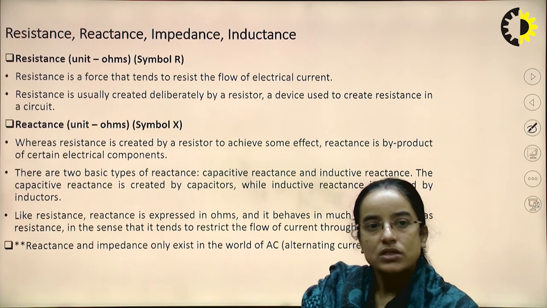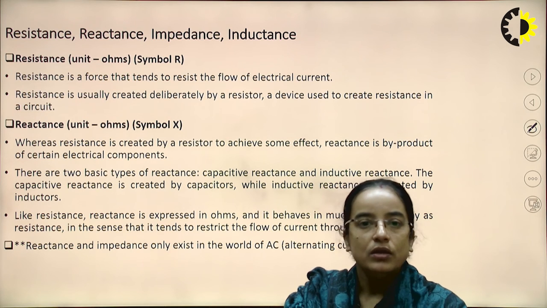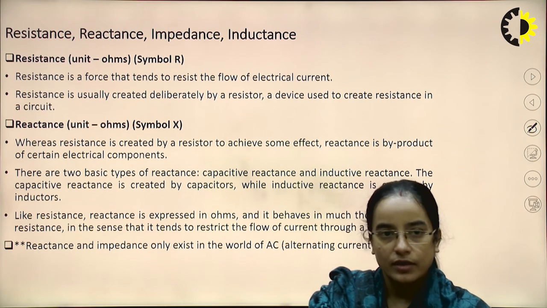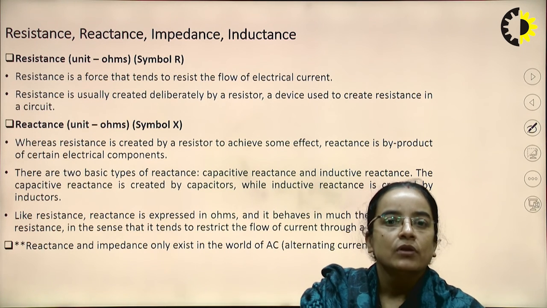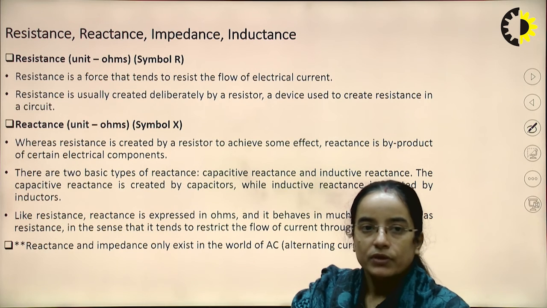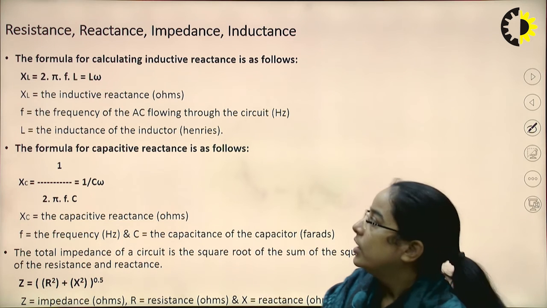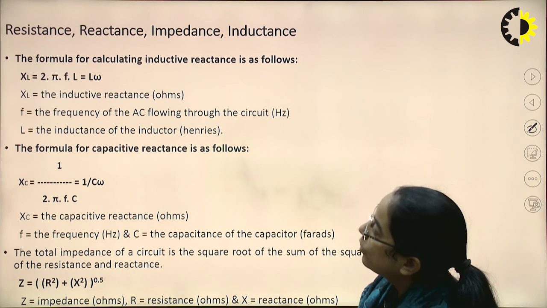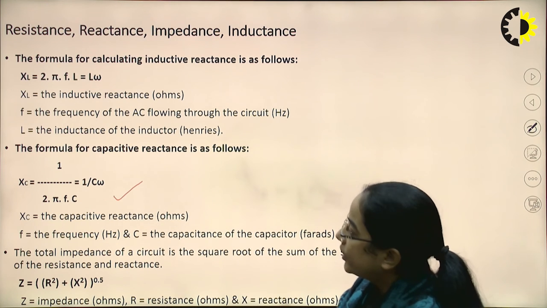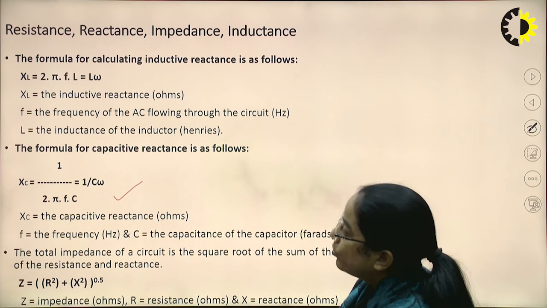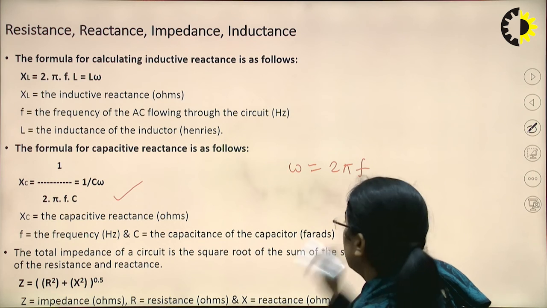Resistance is the term when we are dealing with a DC network. Resistance, reactance and impedance only exist in the world of the AC circuit. This reactance also depends on the frequency. Here is the formula for the inductive reactance: XL is 2 pi f into L, that is omega into L, and XC, the capacitive reactance, is 1 by omega into C. Omega is the angular frequency, omega is 2 pi into f.